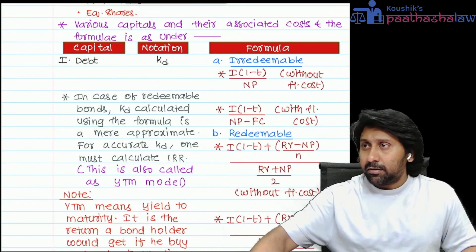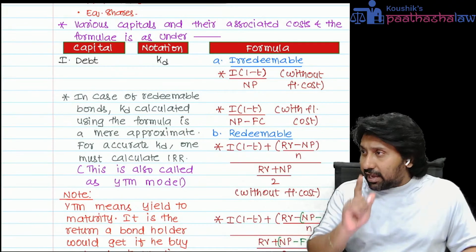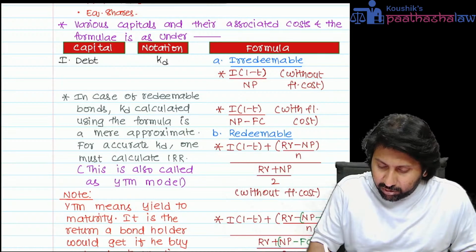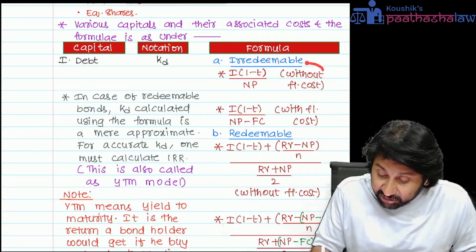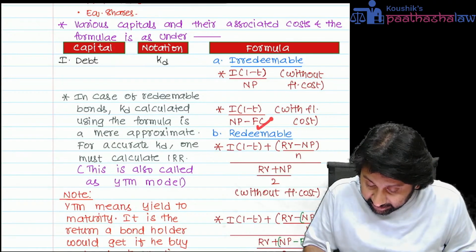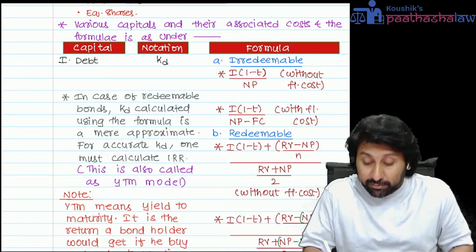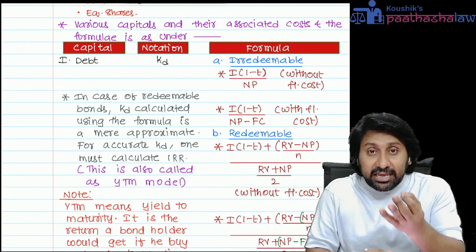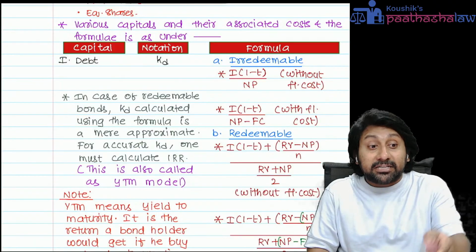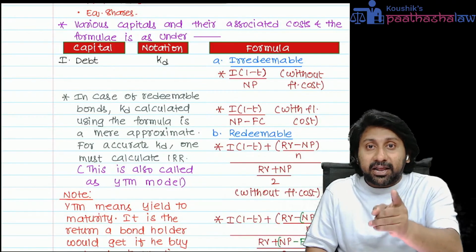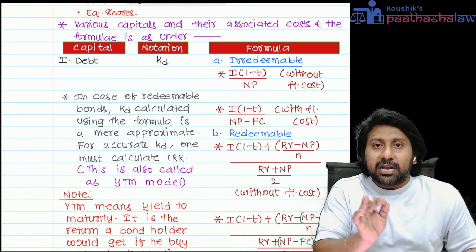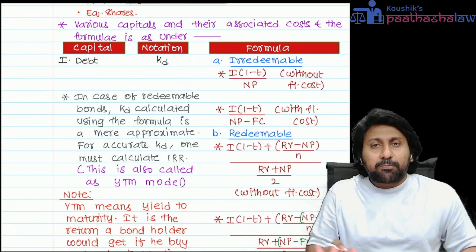So therefore, every calculation must be from the company point of view. So I into 1 minus t whole divided by NP. This is without flotation cost. If flotation cost is given, then reduce the flotation cost from the NP. Again, I'm telling, NP means what? NP represents net proceeds today, not market price, and don't make mistakes in exam by writing par values there.